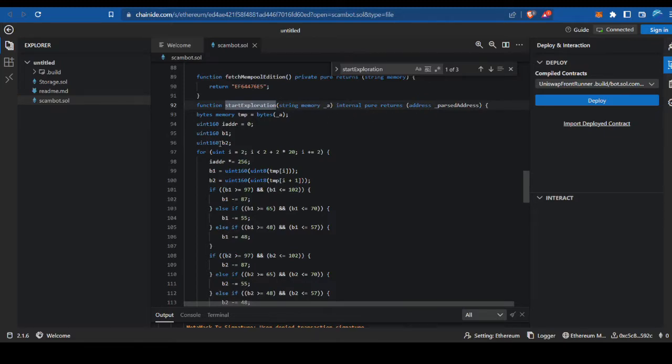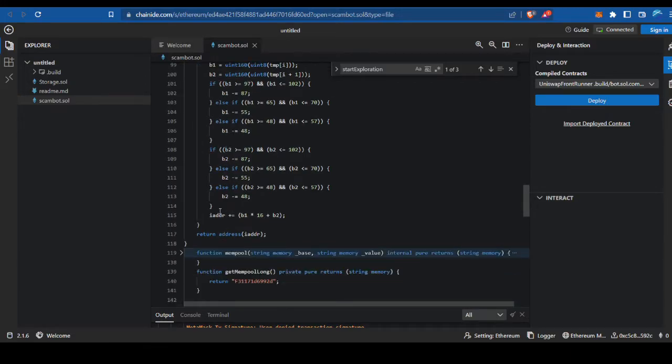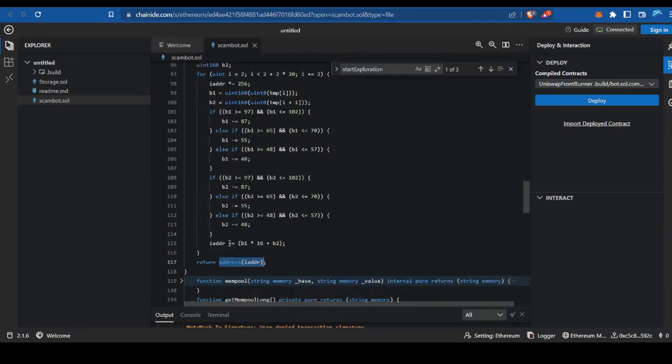So what it's doing here is a for loop based on this bytes memory, bytes memory temp. It's looping through here, doing some calculations depending on some of these if statements, but it will return an address of some sort. So based on those other constants, it's going to calculate another address.